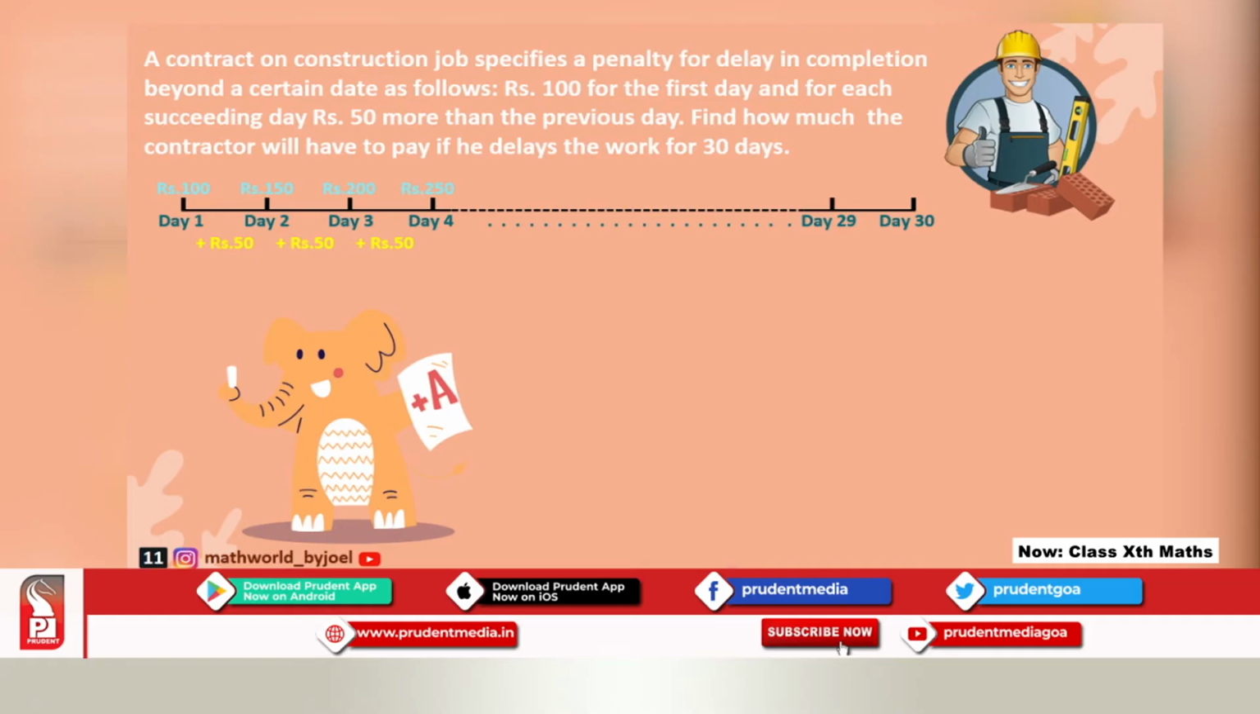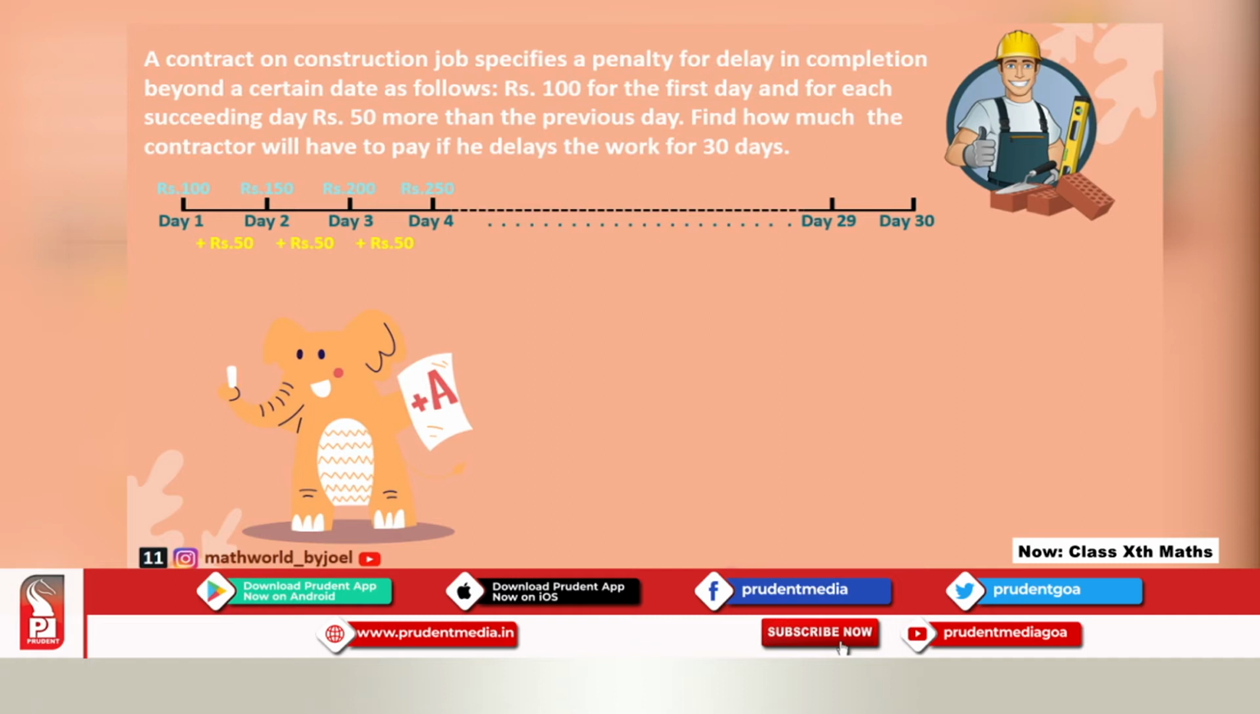So how much is the common number that it is increasing with? It is increasing by 50, right? So every time 50 is added, so the common difference becomes 50. He delays the work for 30 days, right? So how many terms? 30. Knowing this much, do I know how much he is paying on the last day?